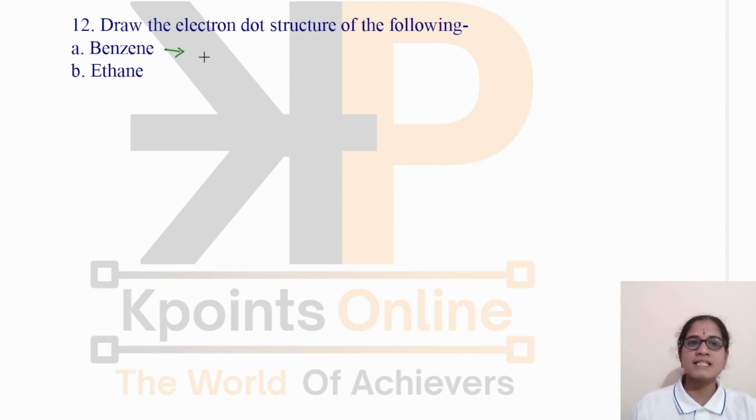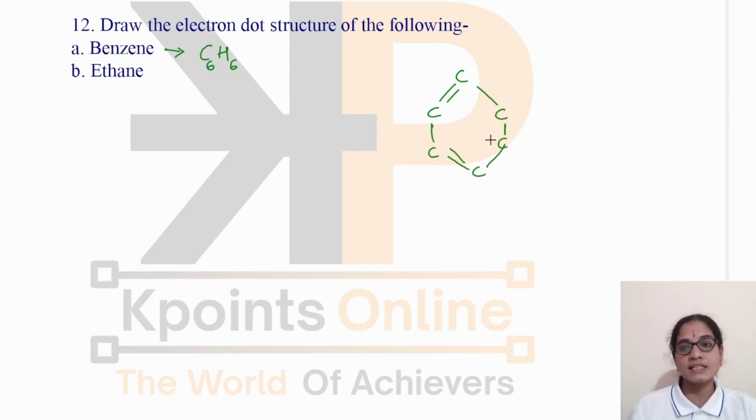We know that benzene has the molecular formula C6H6, and in its structure the carbon atoms are arranged in the form of a ring, with alternate single and double bonds between the carbon atoms. Now we have to draw the electron dot structure. You can easily observe that there is a sharing of two pairs of electrons alternately.